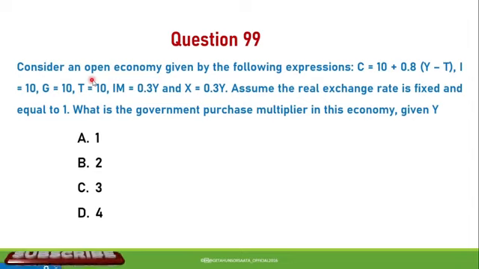Question number 99. Consider an open economy given by the following expression: C is equal to 10 plus 0.8 times (Y minus T), and I is equal to 10, and G is equal to 10, as well as T is equal to 10, and IM is 0.3 times Y, and X is equal to 0.3 times Y. Assume the real exchange rate is fixed and equal to 1. What's the government purchase multiplier in this economy? A. 1, B. 2, C. 3, D. 4. So the correct answer is B. The government purchase multiplier in the economy is 2.